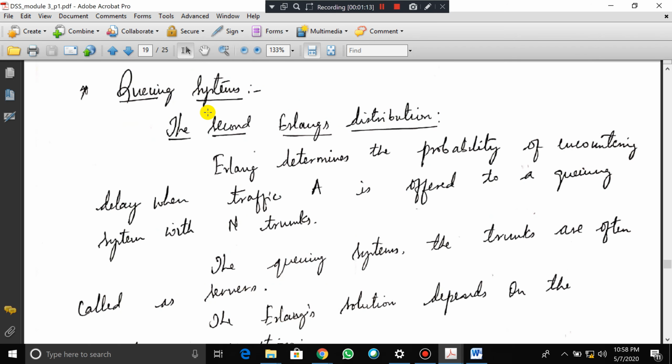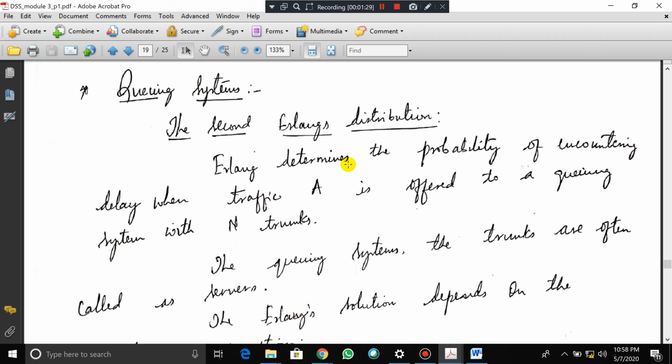So, queuing system, the second Erlang distribution. What is an Erlang? I already told you: the unit of traffic is indicated as Erlang, capital E. The second Erlang distribution is what they call the queuing system.